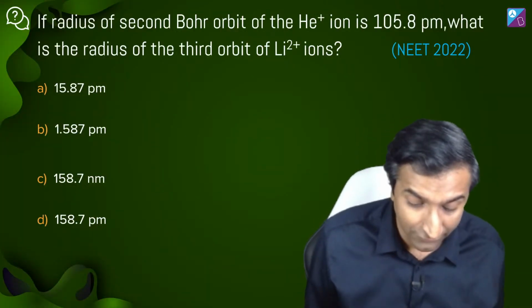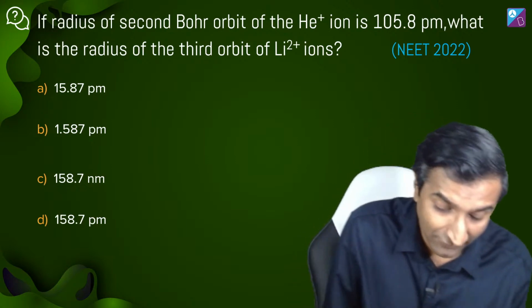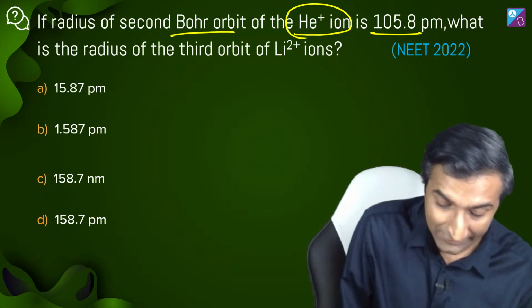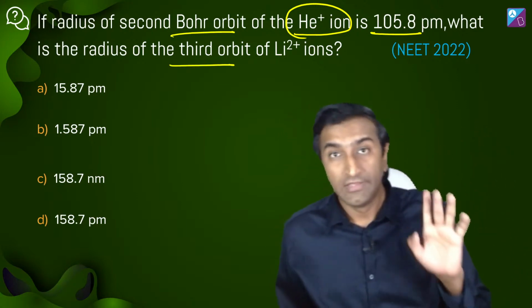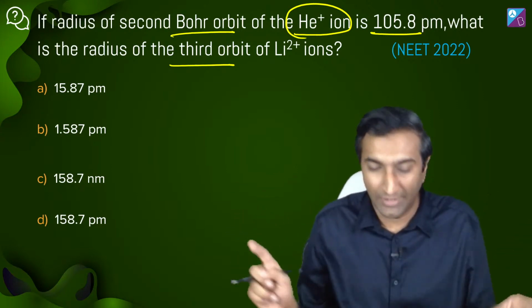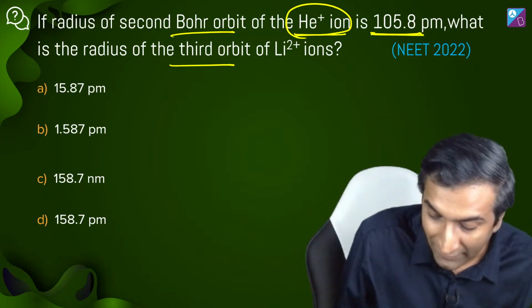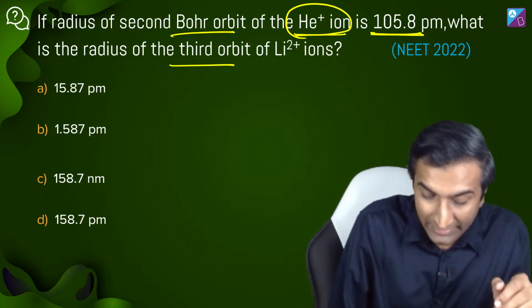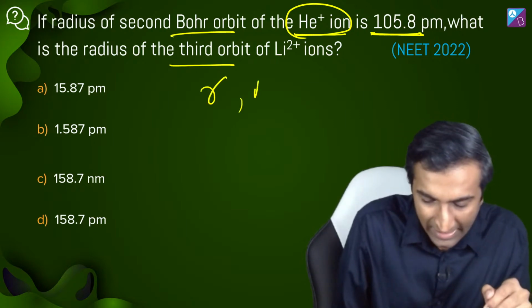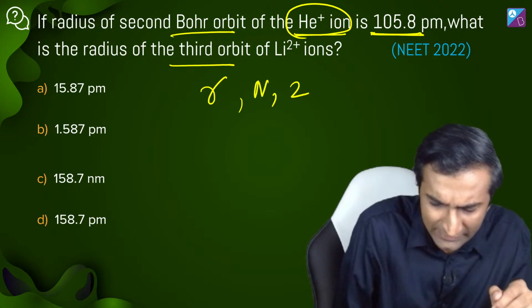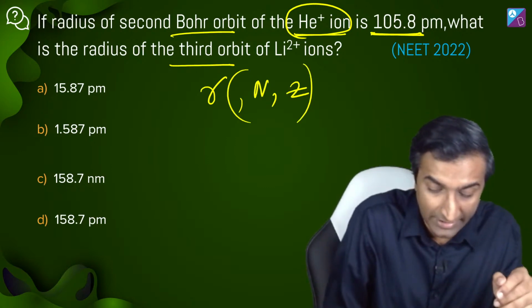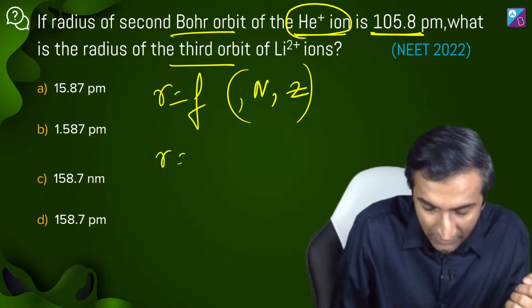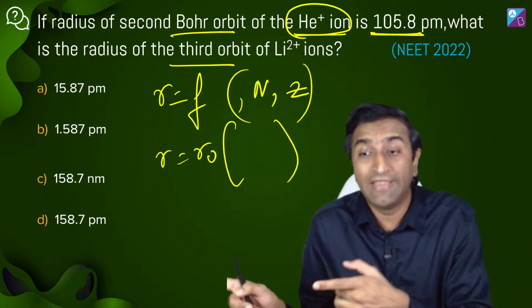Okay, next question. This is a very, very interesting question. If the radius of the second Bohr orbit of the He plus ion is 105.8 picometer, what is the radius of the third orbit of Li2 plus ion? Chalo, यहाँ पे you just have to get the radius formula right. There is some relationship between radius r, n, and Z. Somehow these are related, and that is what we've got to figure out. In terms of maths, r is a function of all of these things. So r is equal to r naught into some sort of a thing. Once you get that, then you can figure this out.